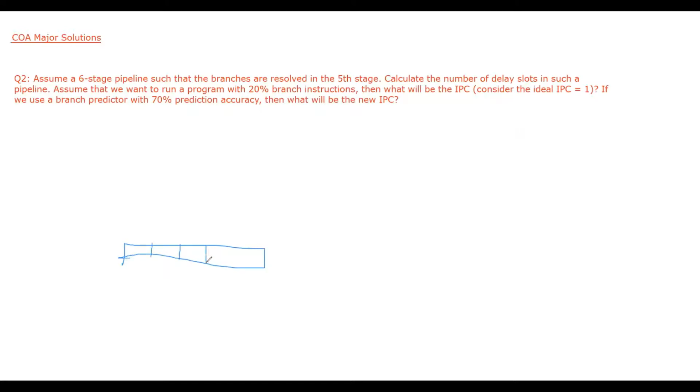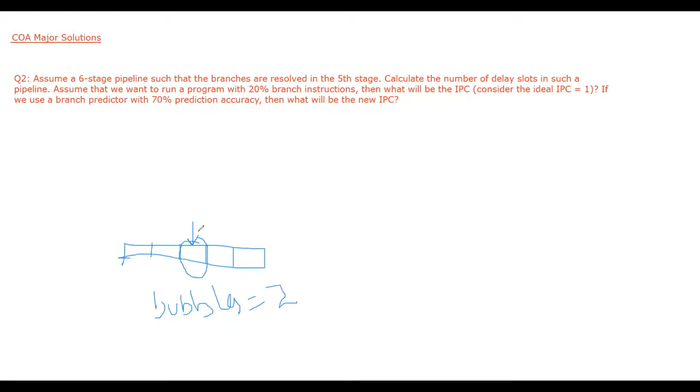In our class videos, we were discussing we have 5 stages and the branch is resolved in 3rd stage. So whenever a branch is resolved in 3rd stage, we have a pipeline bubble because of the branch instructions. How many bubbles are there? There are 2 bubbles.